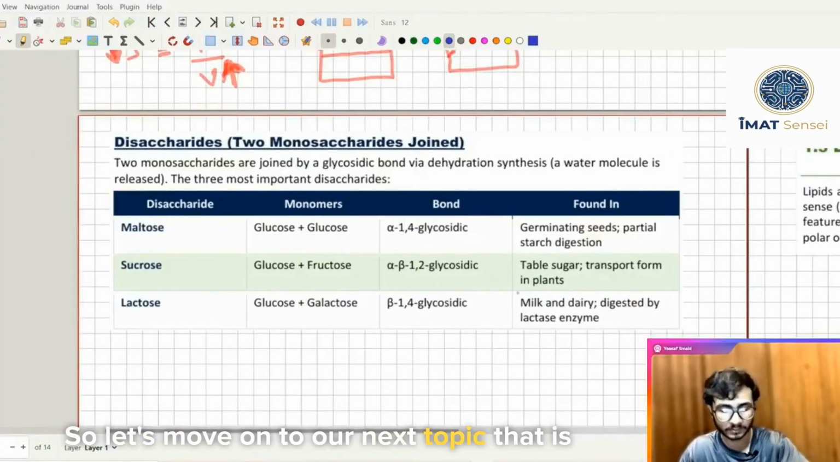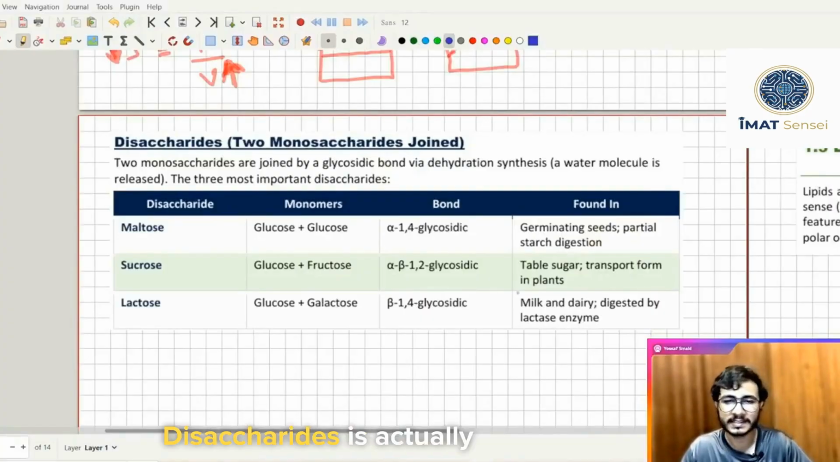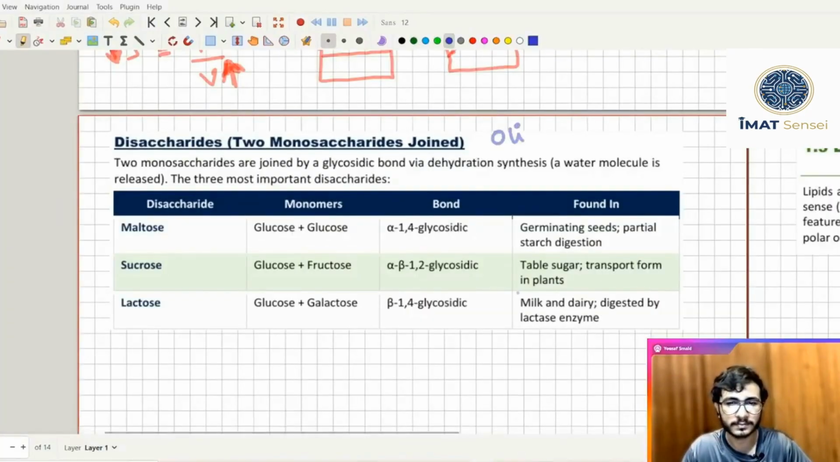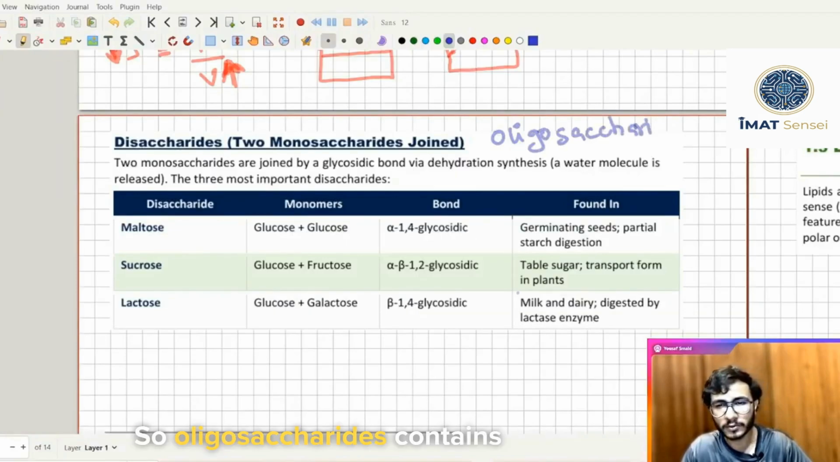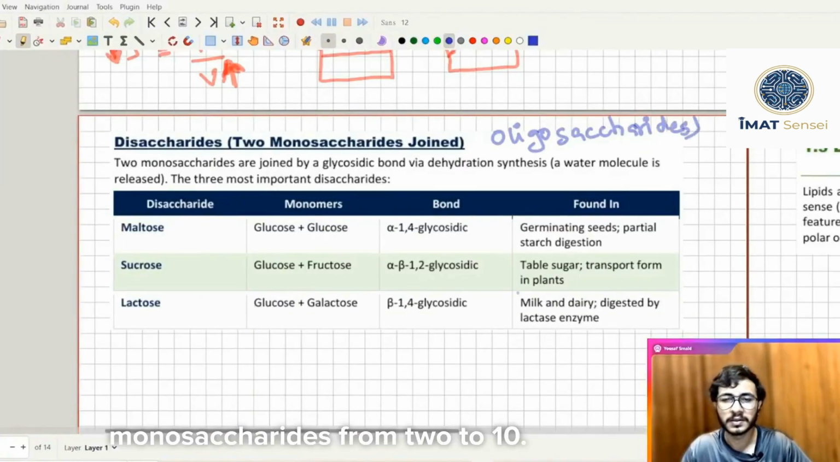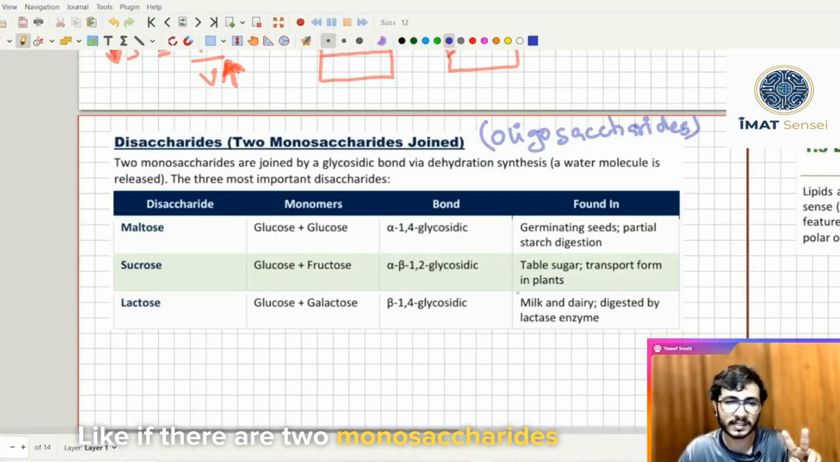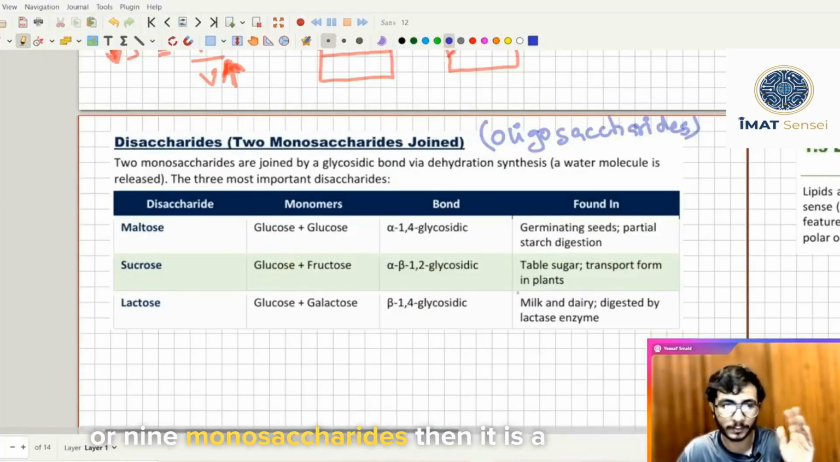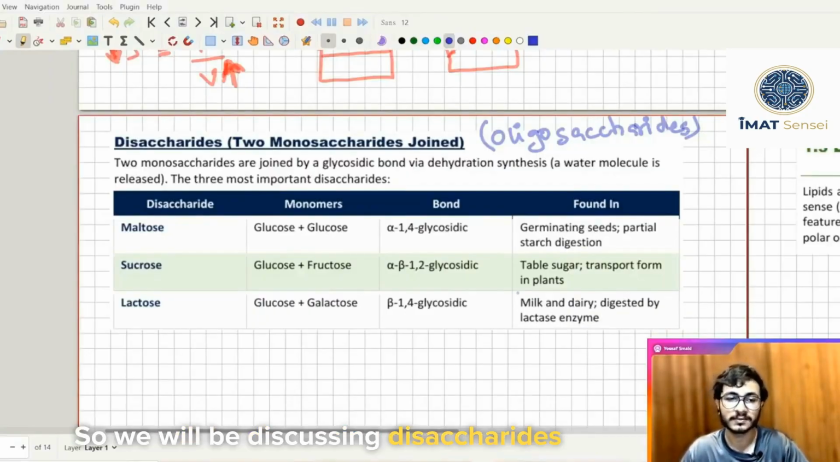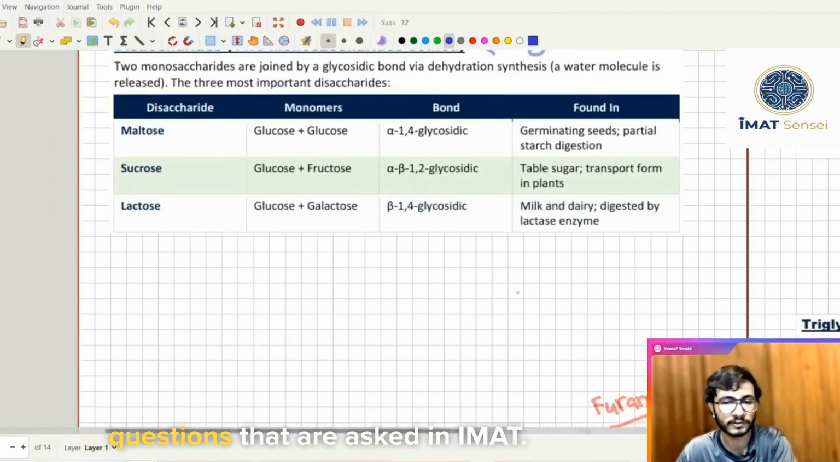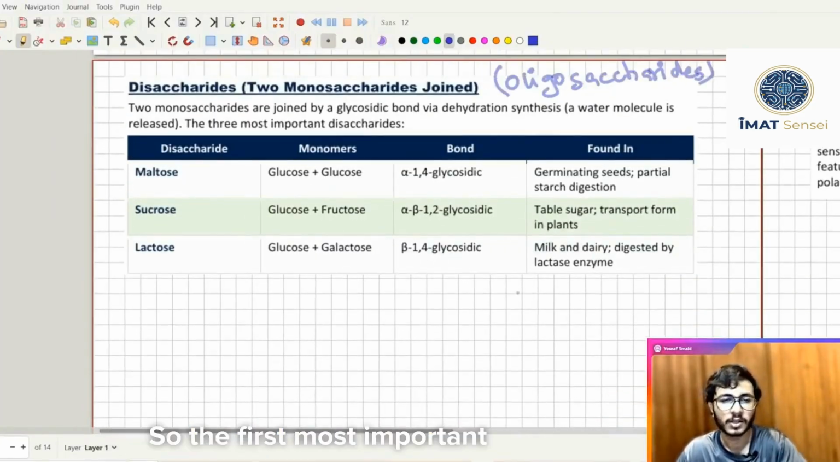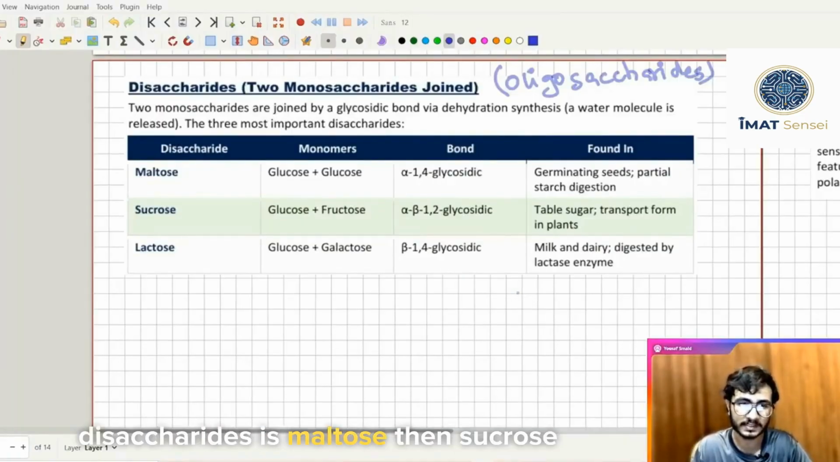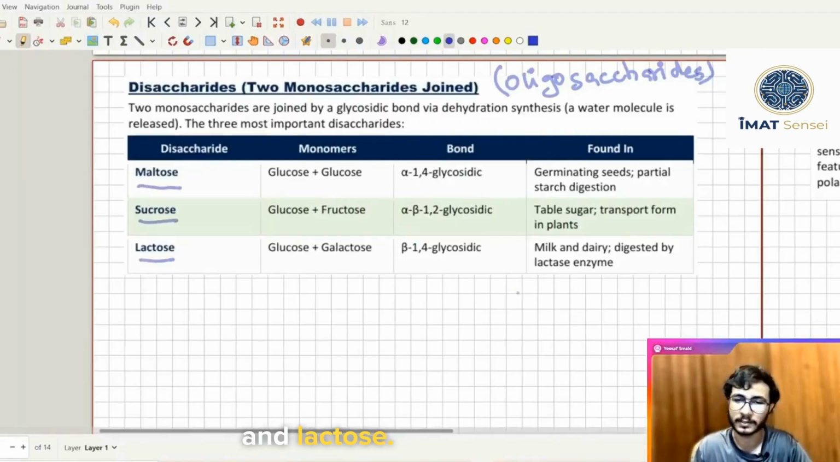So let's move on to our next topic, that is disaccharide. Disaccharide is actually oligosaccharide. So oligosaccharides contain monosaccharides from 2 to 10. Like if there are 2 monosaccharides, then it is a disaccharide. We will be discussing disaccharides for today because they are the only questions that are asked in IMAT. So the first most important disaccharide is maltose, then sucrose and lactose.